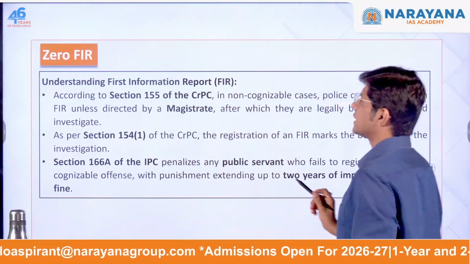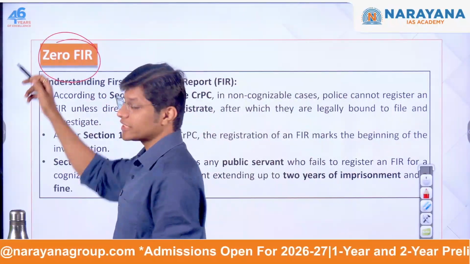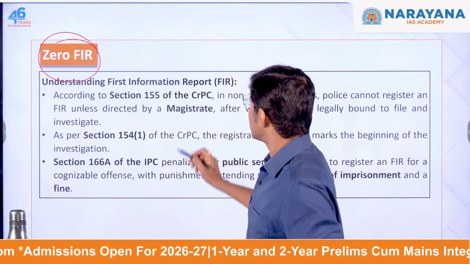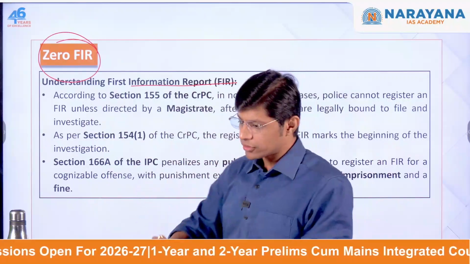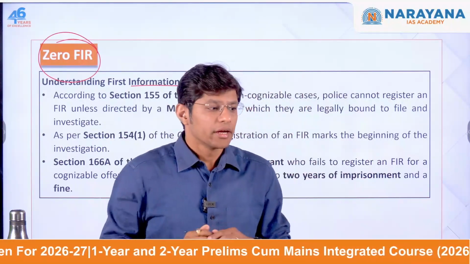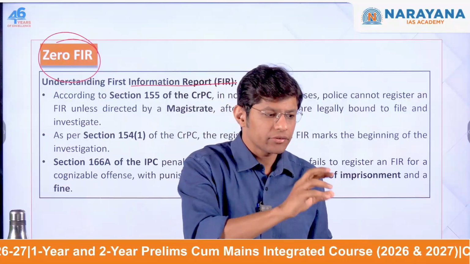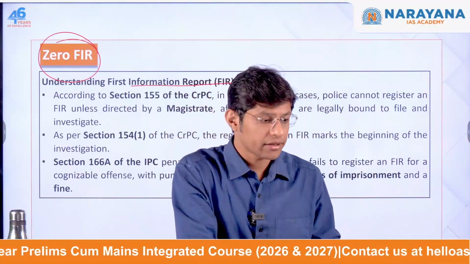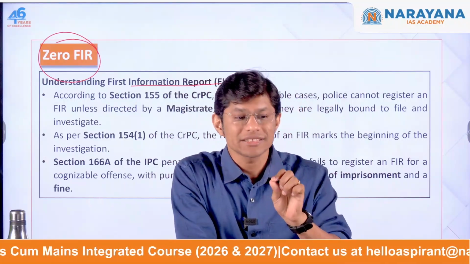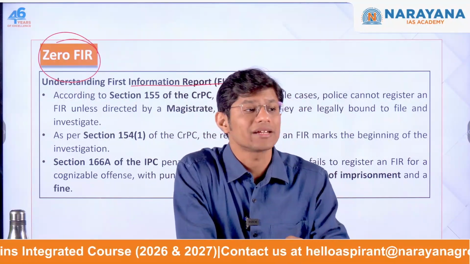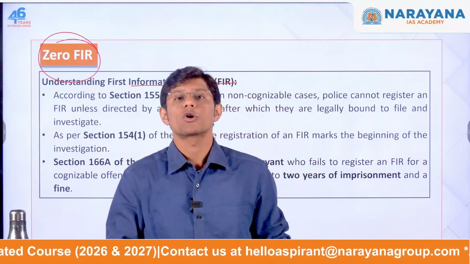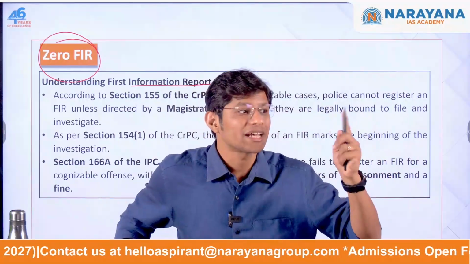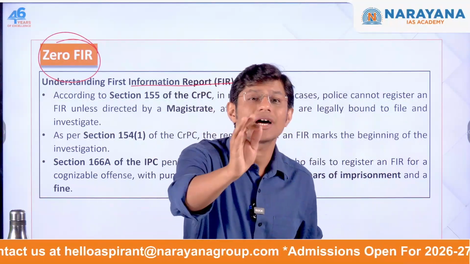Now we'll understand what exactly is zero FIR. We have understood what is FIR. What exactly is zero FIR? First, we'll understand what is FIR. Still, we'll repeat what is FIR. It's a written document, which means whenever a crime takes place, whenever, let's say, a cognizable or non-cognizable offense takes place, then a person has to file an FIR. This FIR is actually created by the police when they receive information about a cognizable offense. Cognizable offense, again, refers to a crime where the police are empowered to arrest the accused without a warrant.